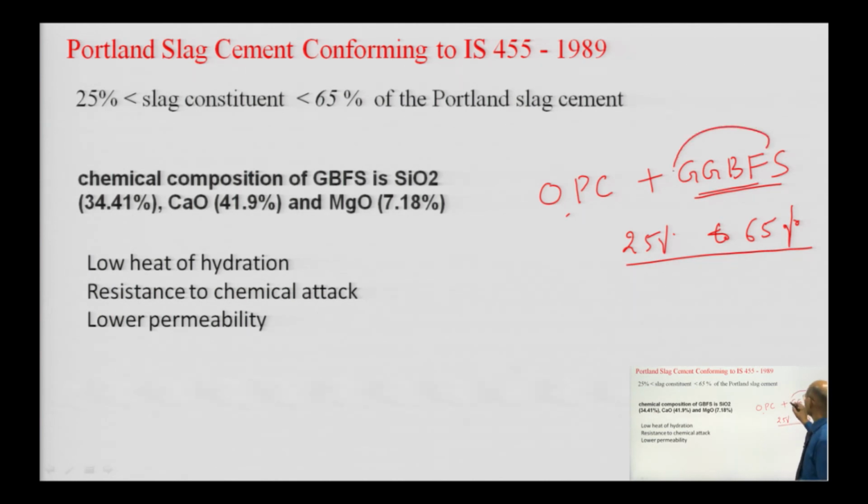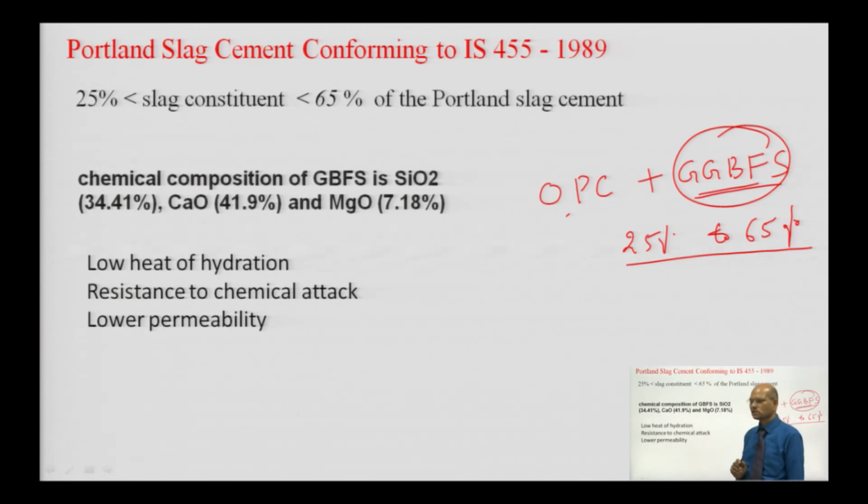GGBS has a chemical composition: SiO2, silica oxide, is about 34.4%, CaO is 41.9% and MgO is 7.18% in granulated blast furnace slag. So, what is the advantage of this?